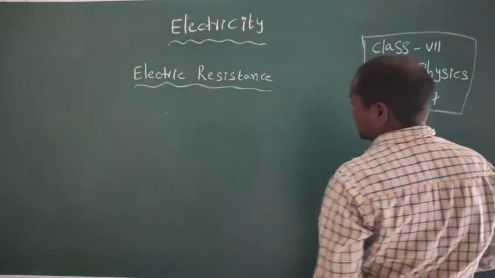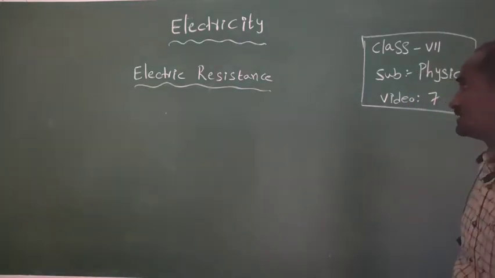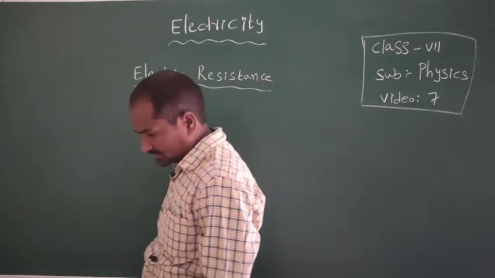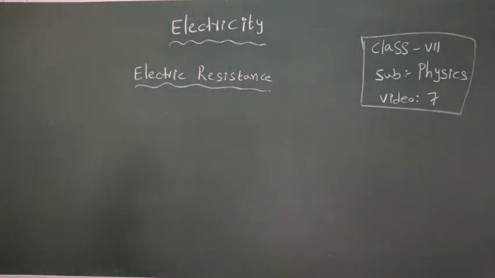Today I am going to explain about electric resistance. Electric resistance means the opposition offered by a conductor to the passage of electrons is called electric resistance.